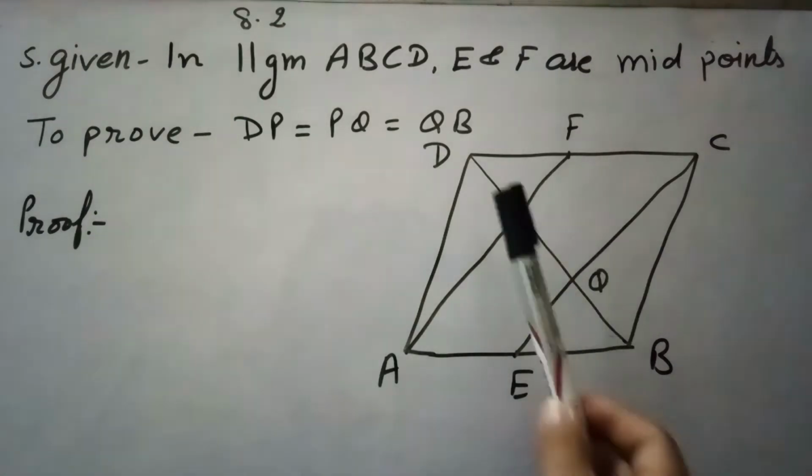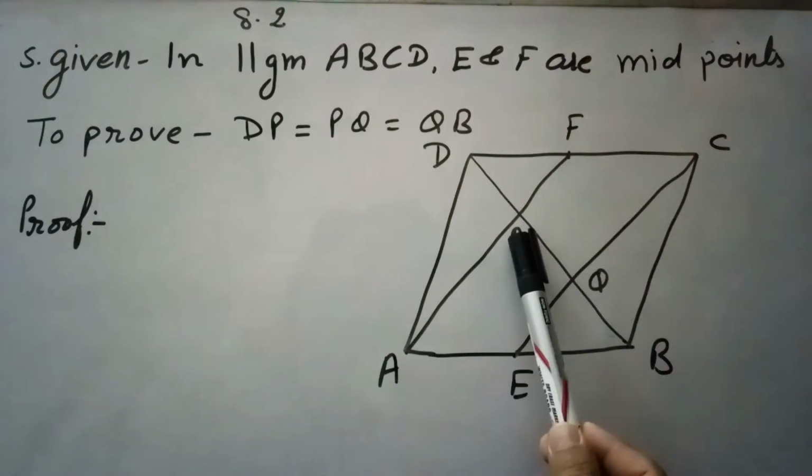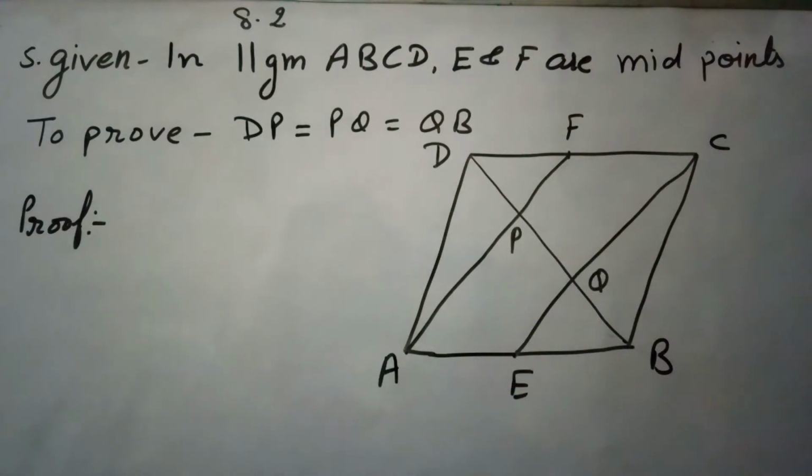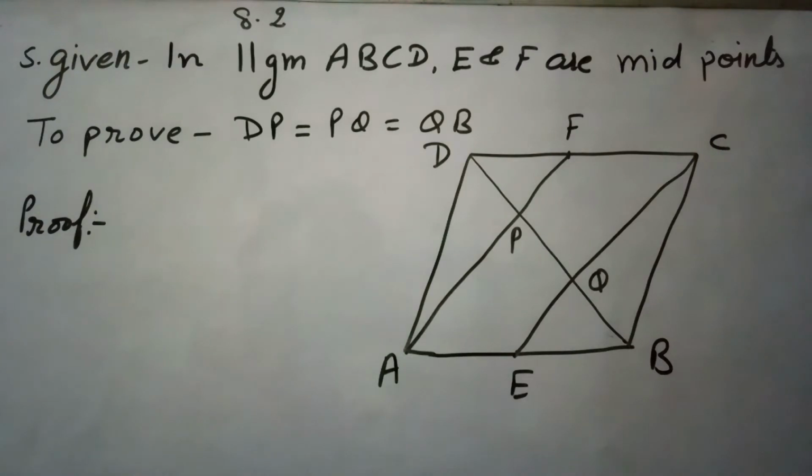And similarly in triangle DCQ, F is the midpoint, so P will also be the midpoint by the converse of the midpoint theorem. So for that, first of all, we need to prove that AECF is a parallelogram, because the converse of the midpoint theorem is applicable only when these lines are parallel. So for that purpose, we need to prove this quadrilateral is a parallelogram.